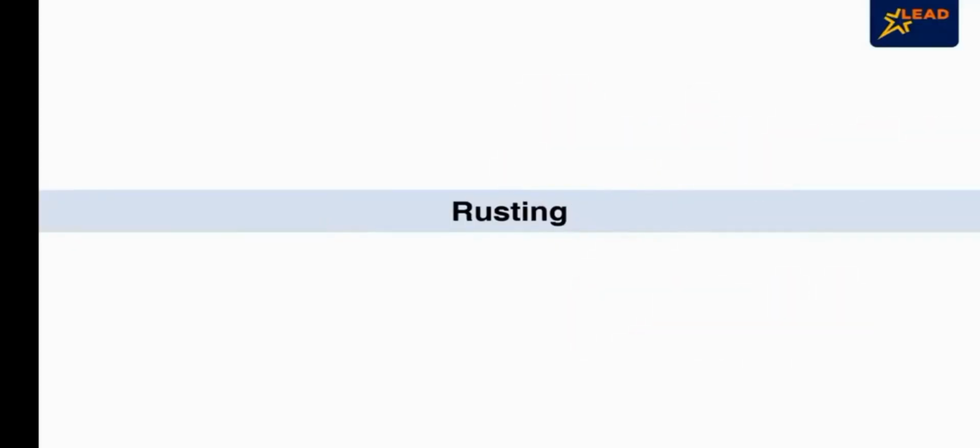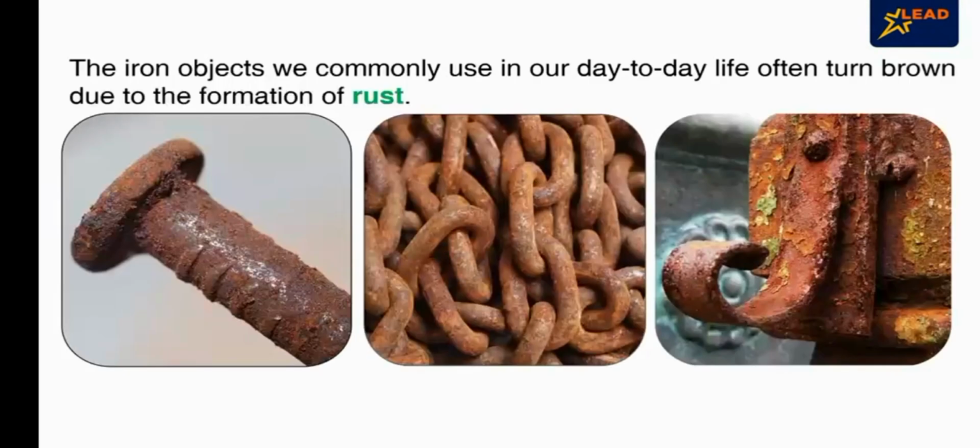In this video, we will learn about rusting of iron. The iron objects we commonly use in our day-to-day life often turn brown due to the formation of rust.